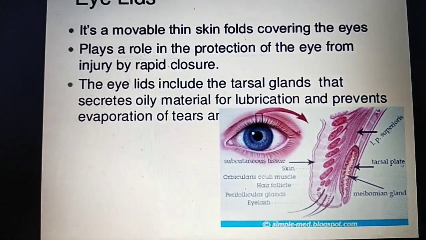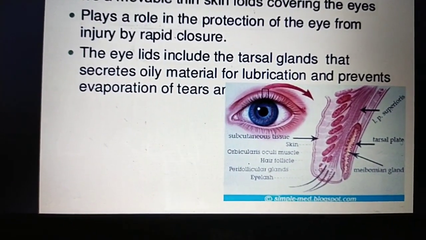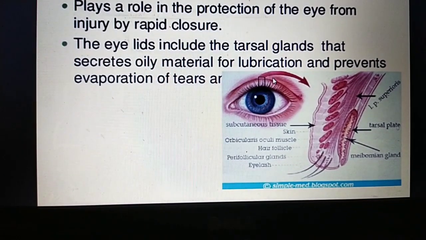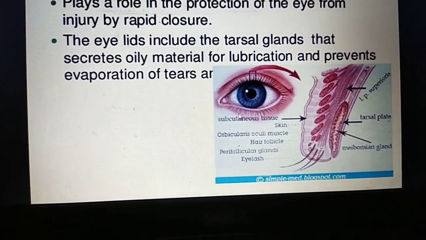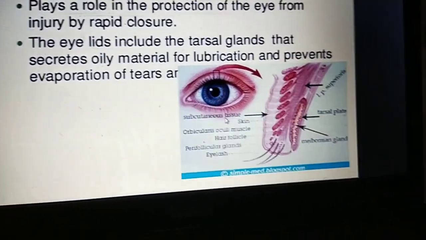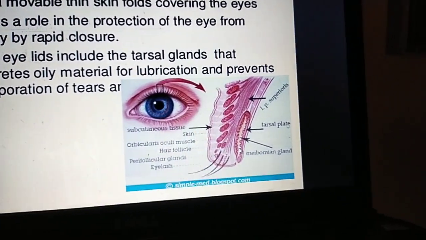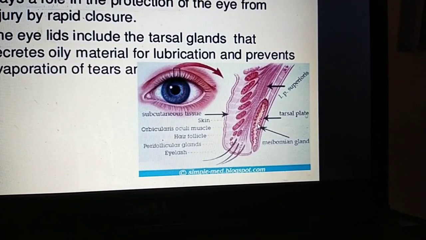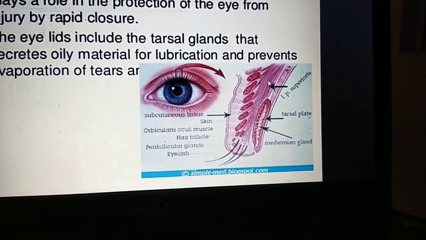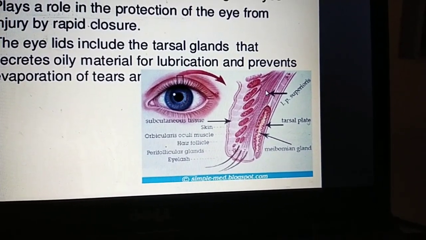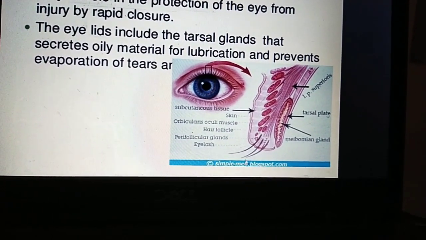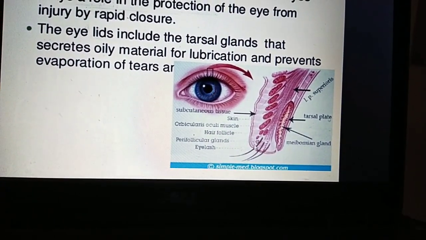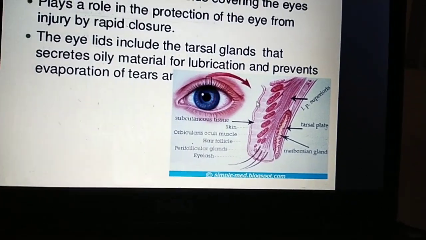You can see here these are the eyelids. Here you can see the meibomian glands, the tarsal plate, and these structures. Here the eyelashes are formed.